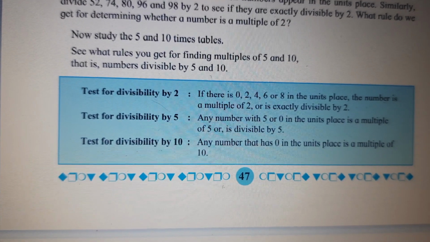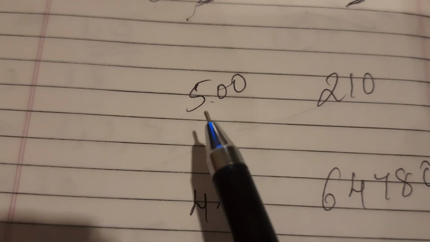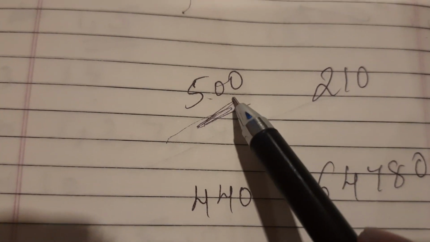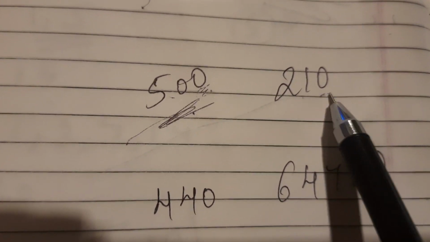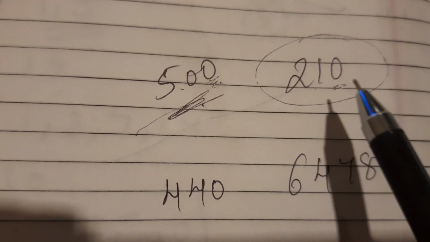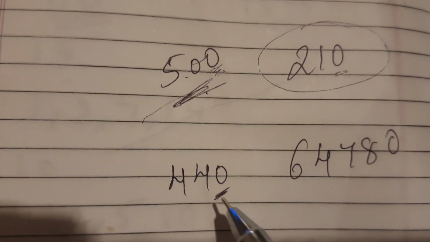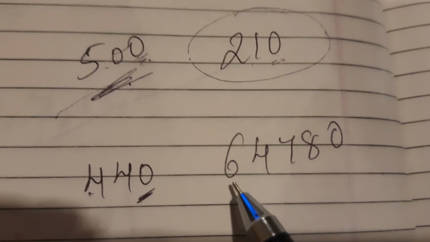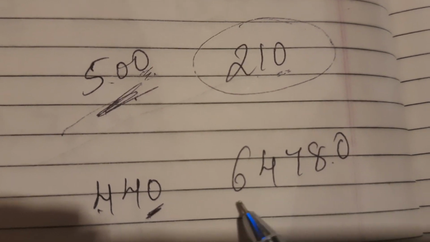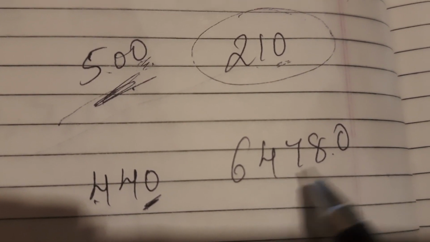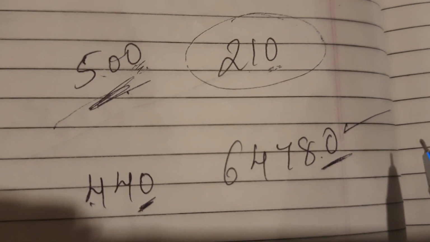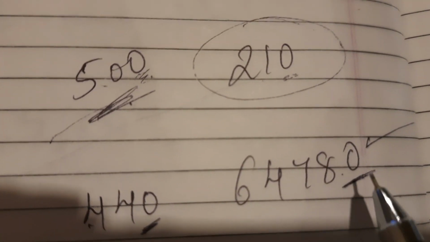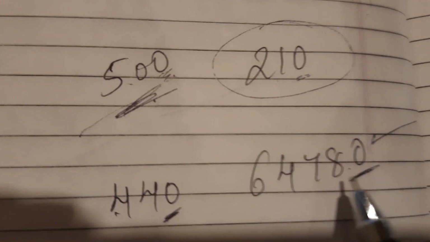So you have to just check the number has got 0 in the units place, then that number will be divisible by 10, children. So any number, see this is 3 digit. So 0 in the units place, it will be divisible by 10. 210, 0 in the units place, so the whole number will be divisible by 10. 0 in the units place, so this also will be divisible by 10. Look at this number. So big number. So no need to check whether it's divisible by 10 or not. Just see units place 0. So it is divisible by 10. Okay. So you have to just check whether units place has got 0. So it will be divisible by 10, children.